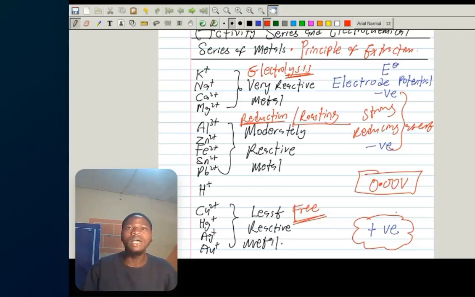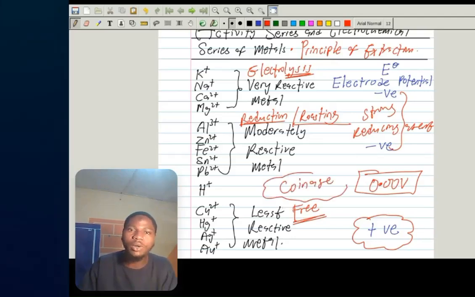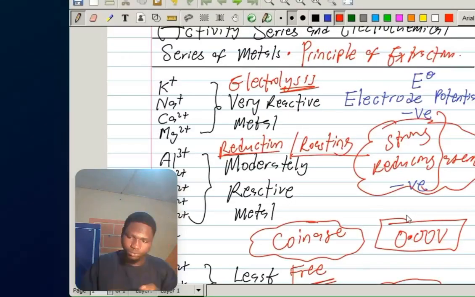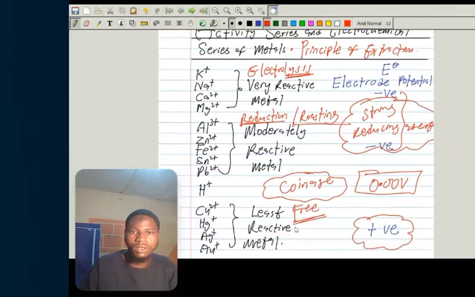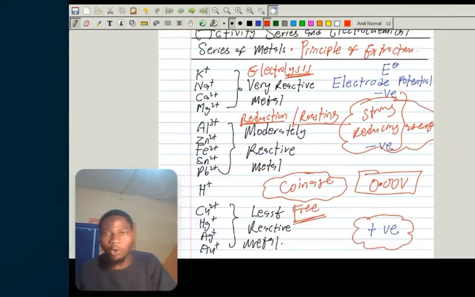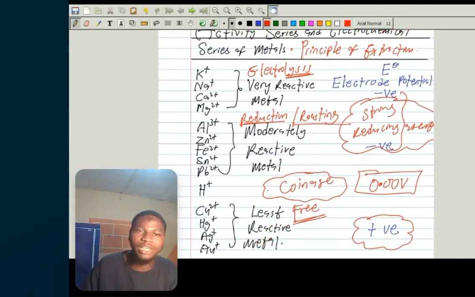So that's that. Also, let me add this to it. If we want to make coins, in coinage, which is the best choice to use to make coins? So we're explaining that for coinage, the best choice in making coins or medals is the least reactive ones. They are least reactive, that's why we can use them to make medals or coins. If you use the very reactive ones, they will react.